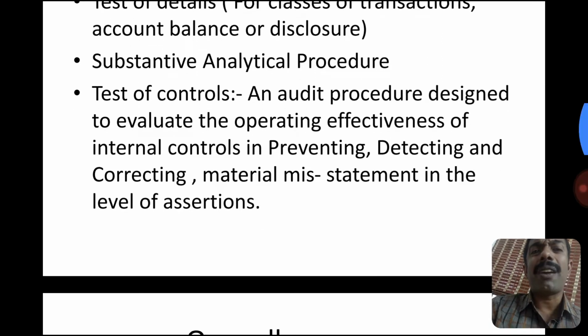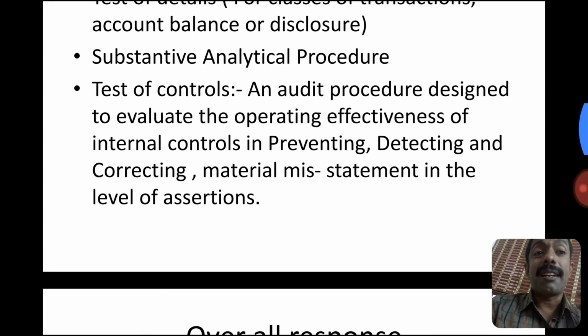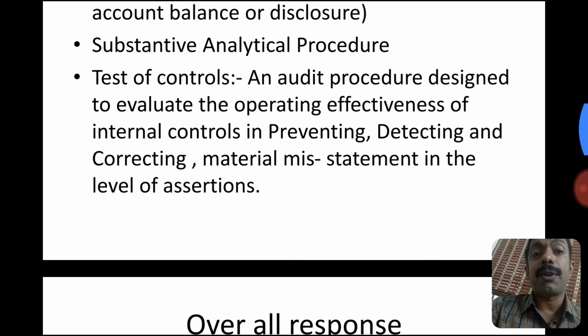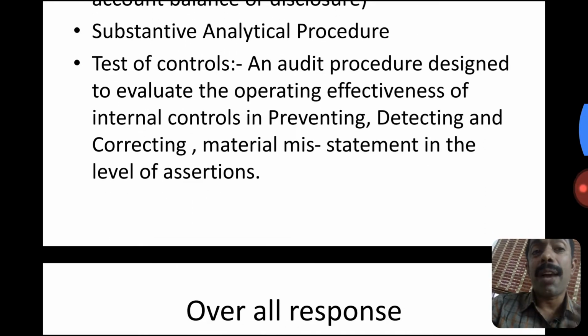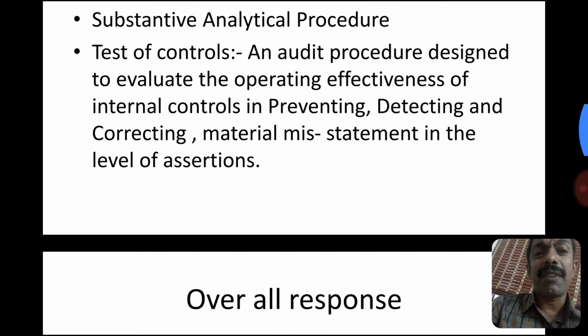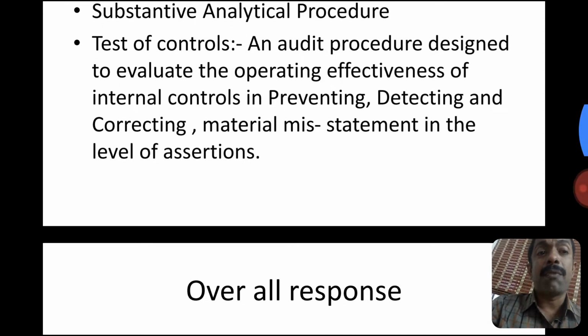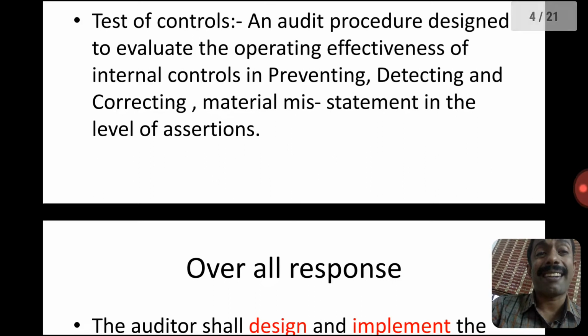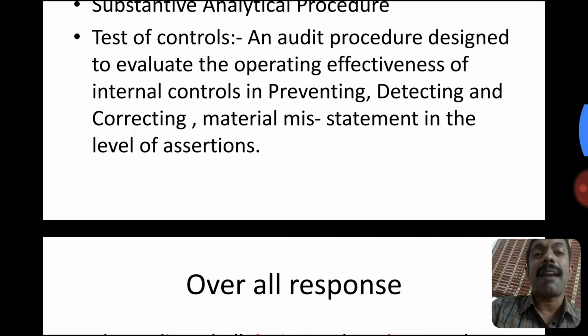Test of control is an internal control test. It is an audit procedure designed to evaluate the operating effectiveness of internal controls in prevention, detection and correcting the material misstatement at the assertion level.